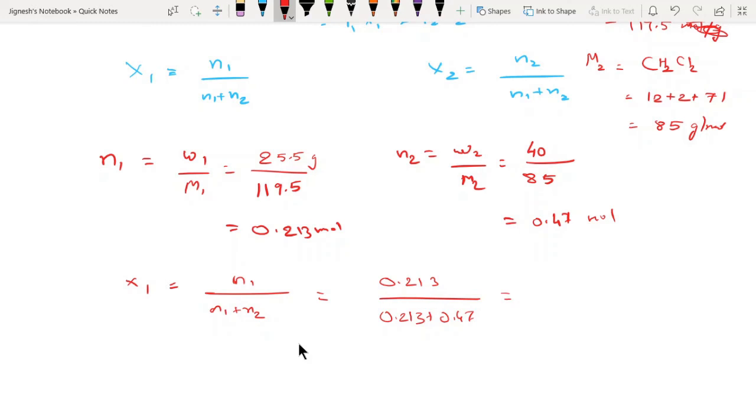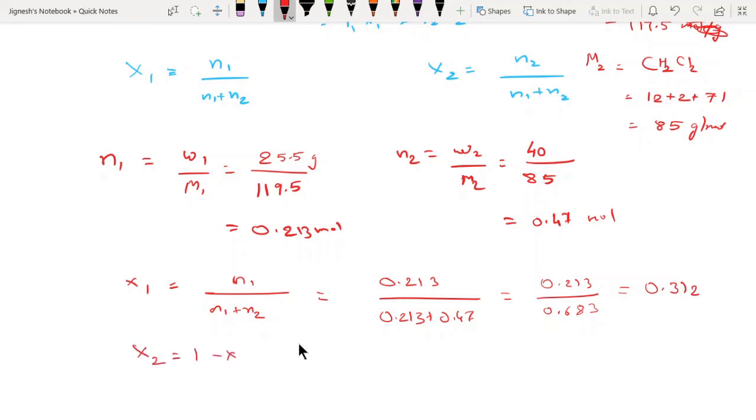So you will get this kind of answer for mole fraction. 0.213 divided by 0.683 is equal to, I will get 0.312.